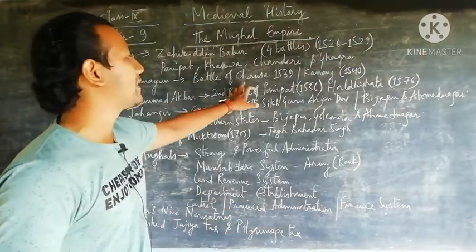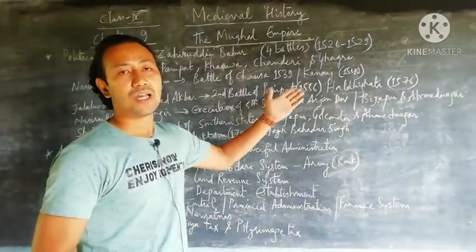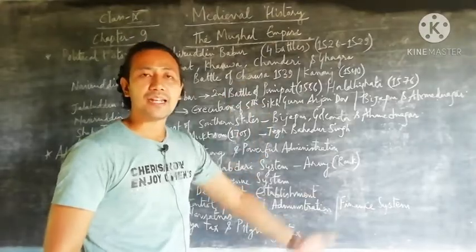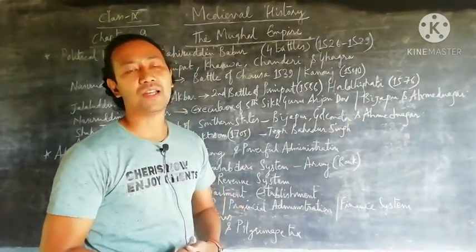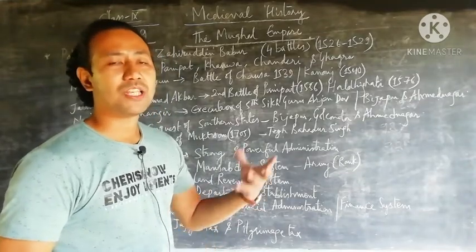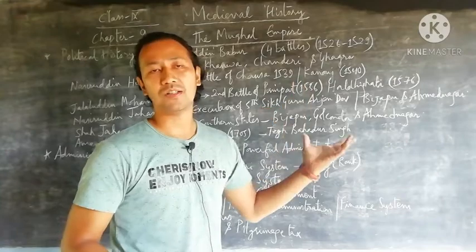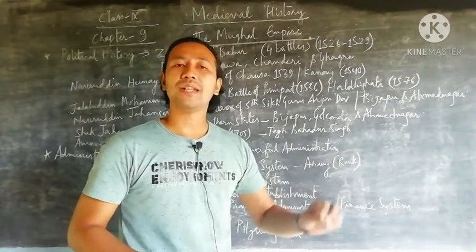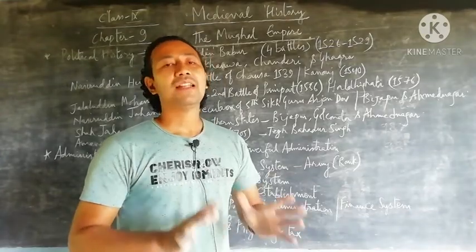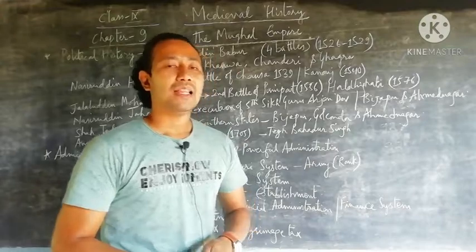He had to go against Shershah Suri in two battles. First, in 1539, the Battle of Chausa, he faced defeat, and the next year, 1540, the Battle of Kannauj, the same result. He was not as bold or efficient as his father Babur, and was not able to dominate Shershah Suri's army, and he had to go into exile for nearly 15 years, and then he returned later on.